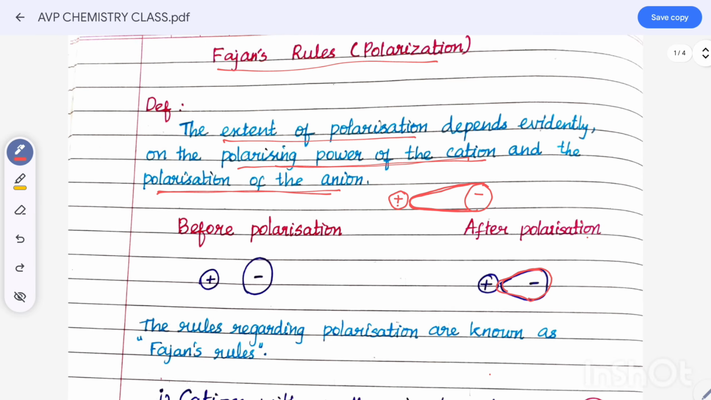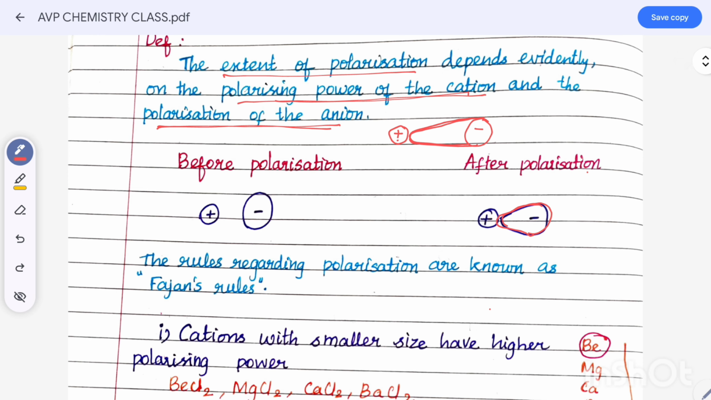Then, some rules are based on Fajan's rule. What are the rules? The rules regarding polarization. So the rules regarding polarization are known as Fajan's rules.